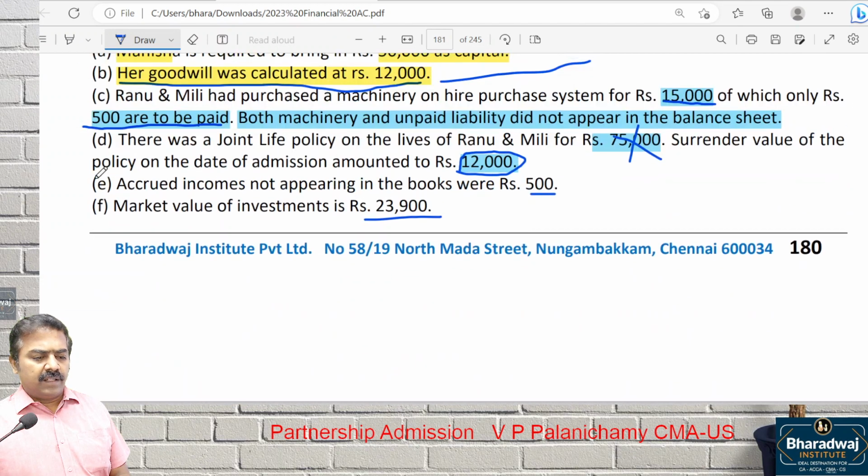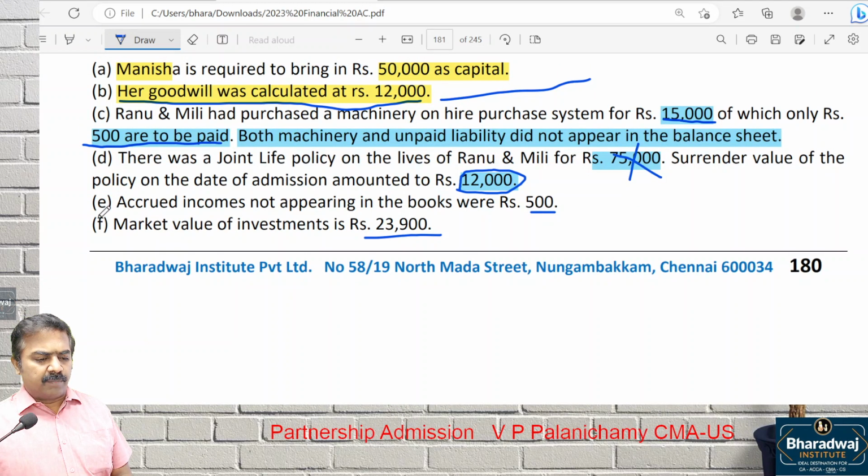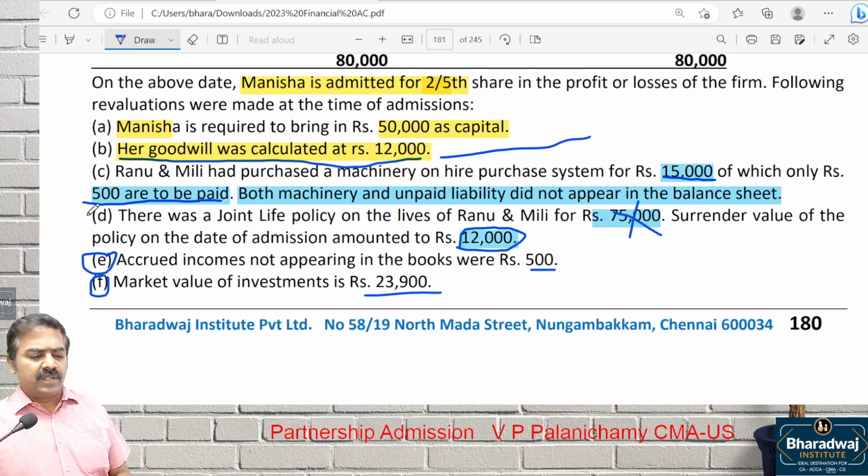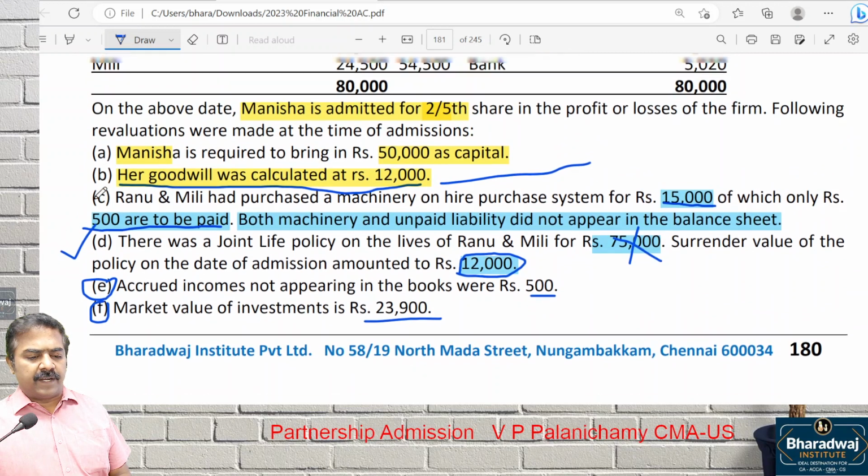So this point number I, or adjustment of liability, or old customer now coming and promising to pay the money, or the accrued income or market value of investments, all these are connected with revaluation. All these are connected with what? Change in assets and liability value. Joint life policy we have to adjust separately.